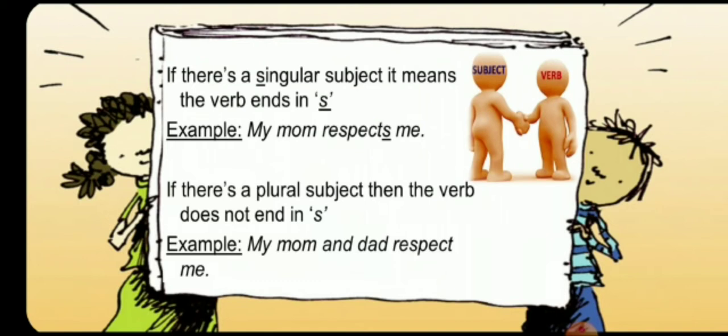If there is a plural subject, then the verb does not end in s. My mom and dad respect me. Here mom and dad both are there, so it makes a plural. So the verb is also plural, respect. Understand? Good.